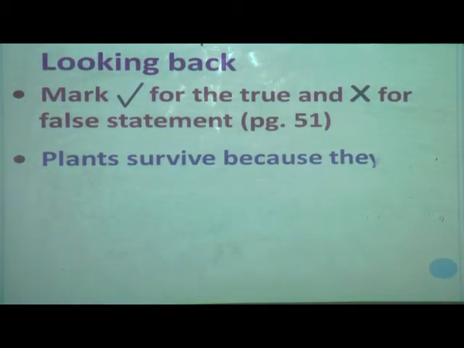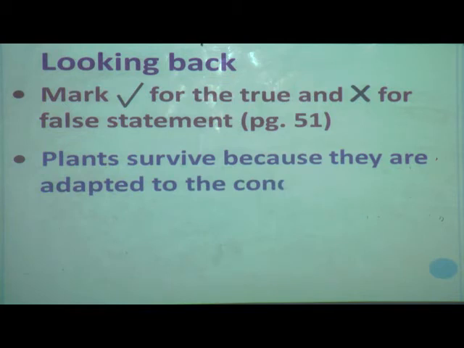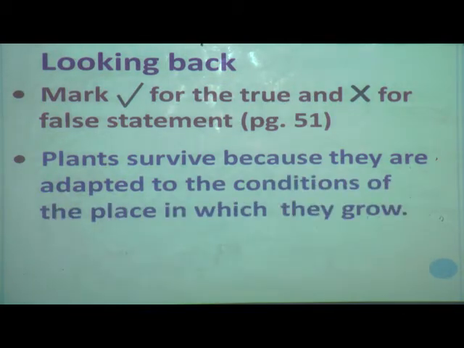Now we have learned how plants which grow in different places look different. So we have finished terrestrial plants. Actually there are 4 types of terrestrial plants. Recall this: the plants in desert, the plants in the hills. So of the 4 types of terrestrial plants, we have finished 2.